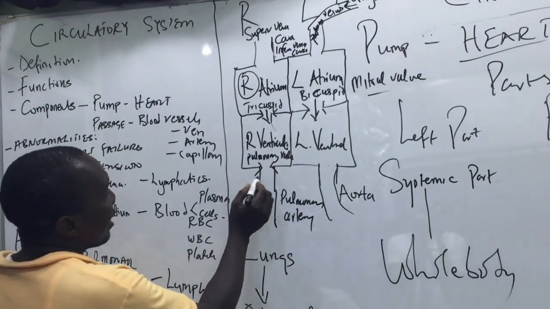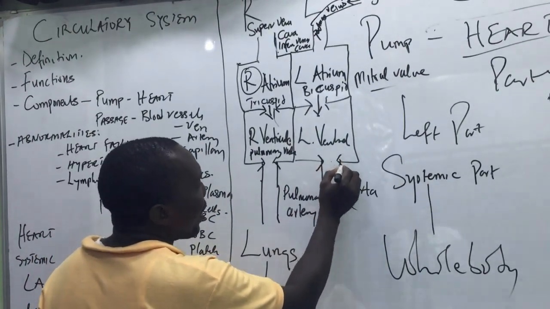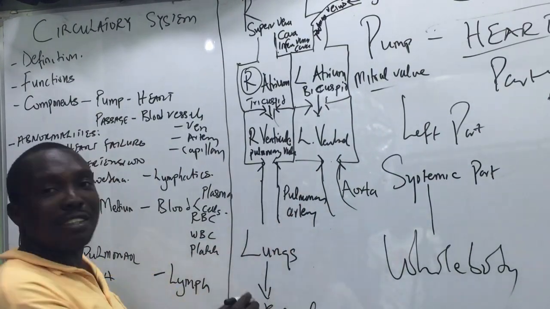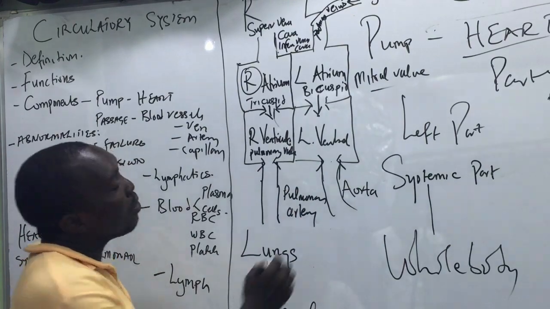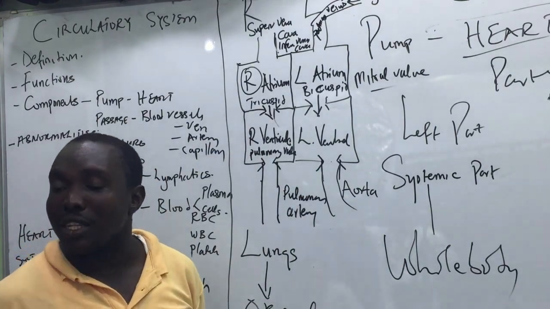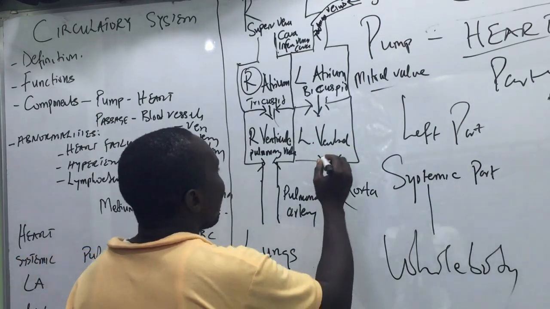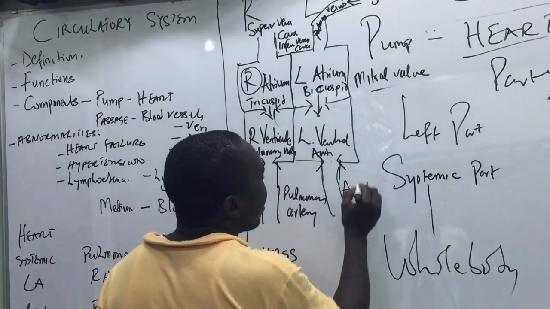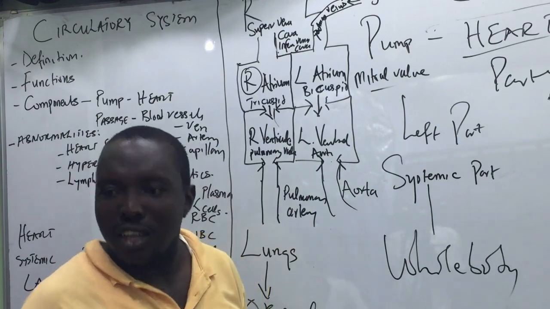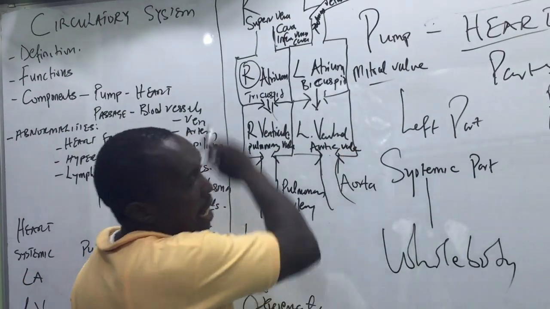Now, just like we have the pulmonary valve here, there is another door here. Who can give this door a name? This one entered into the pulmonary artery and it's called the pulmonary valve. So who can give this one a name? It entered into the aorta. What? Aorta valve. You tried. It's the aortic valve. Do you get that? This aorta is a noun, and you form an adjective from the noun. Is it not? Aortic valve. Do you get that? So that is it.